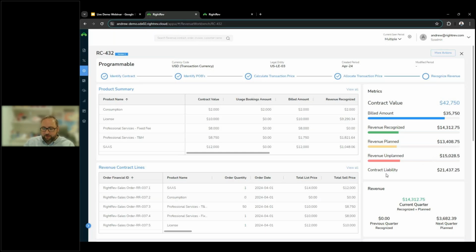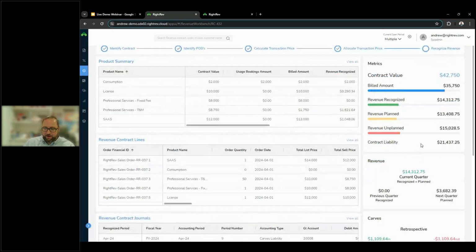position. As far as the actual contract position and where we're tracking that, we are tracking whether you're in that contract liability or contract asset position right here in the metrics. So in this specific case, we're just taking that amount that's been billed, we're subtracting what's been recognized. It's giving us a contract liability or a deferred revenue position for this individual contract.